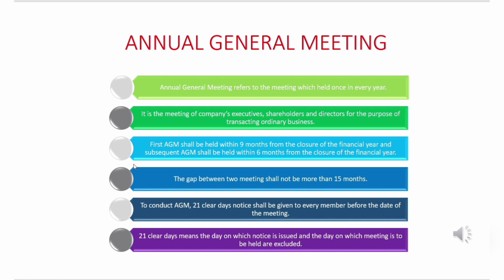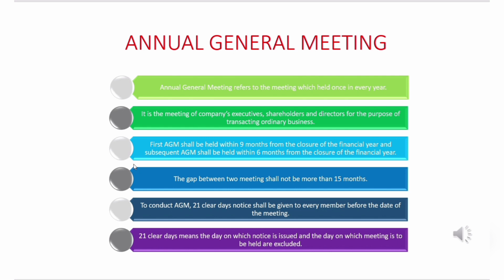The next point says that 21 clear days should exclude the day on which the notice has been given and the day on which the meeting is to be held. Let's say the 9th is the day when the notice is issued and the 31st is the day when the meeting should be held. These two dates should be excluded and the days in between should be counted as 21. Got it? Okay, I'll read out the last point again.